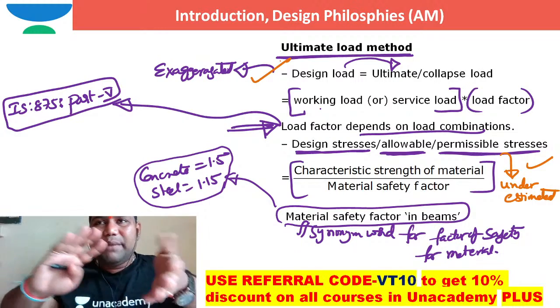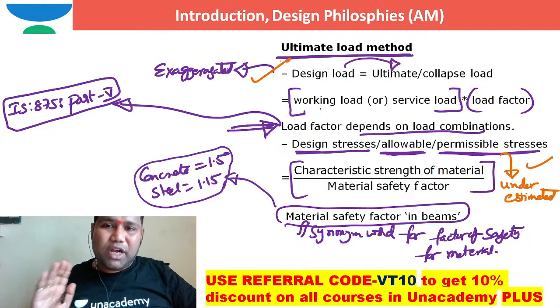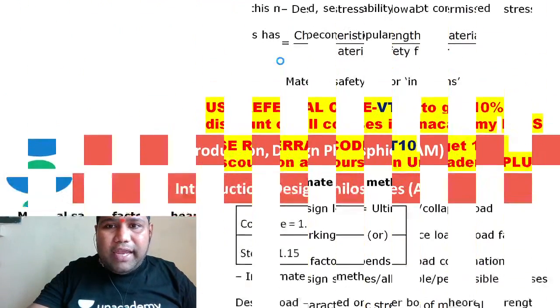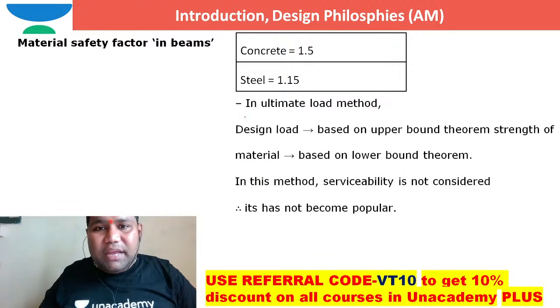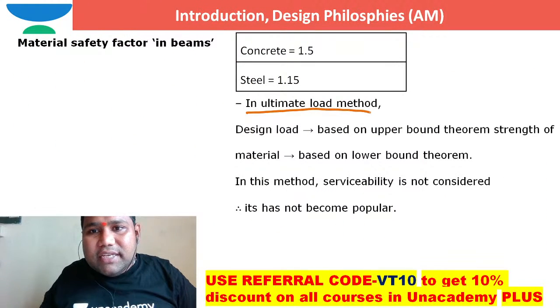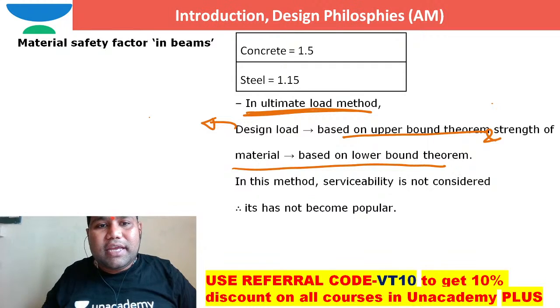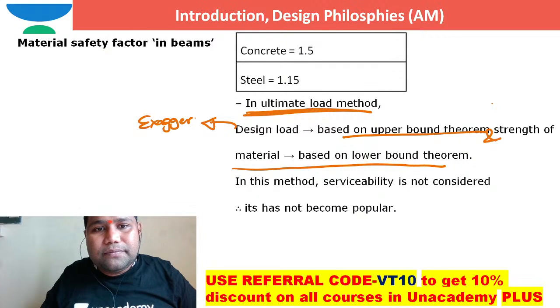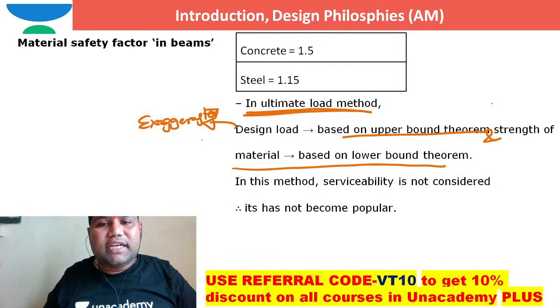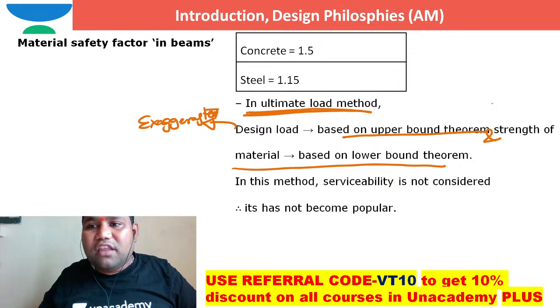The upcoming limit state method is an extension of this ultimate load method. In the ultimate load method, the design load is based on the upper bound theorem, and the strength of the material is based on the lower bound theorem. So design load is exaggerated, whereas strength of the material is underestimated.